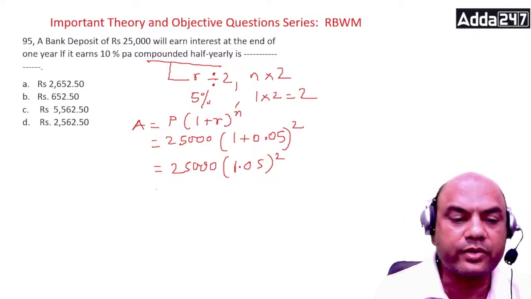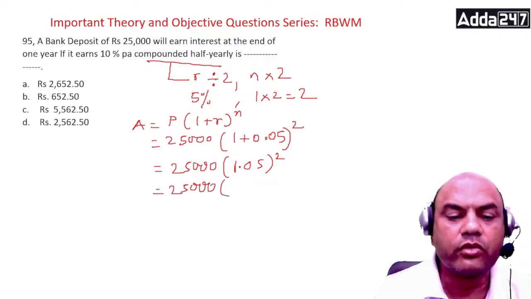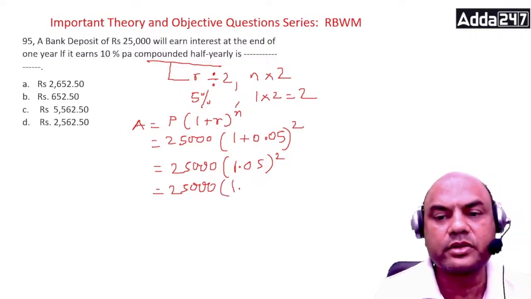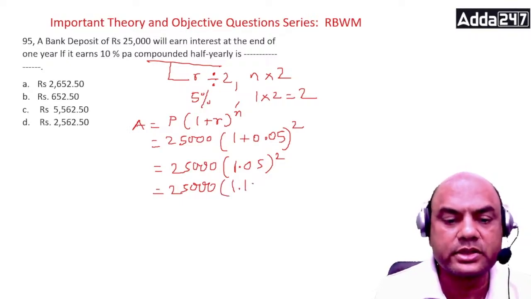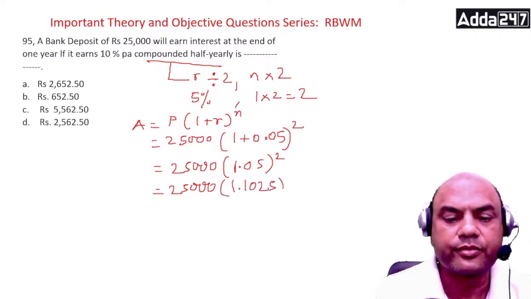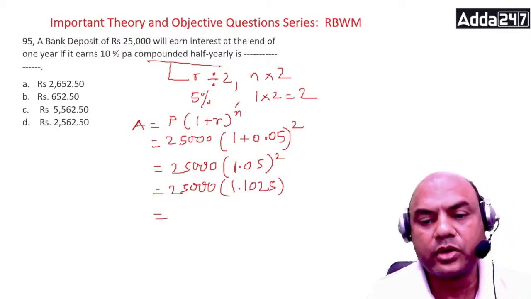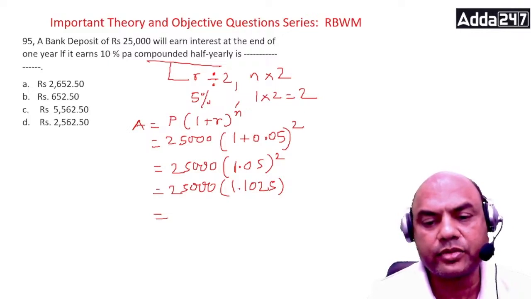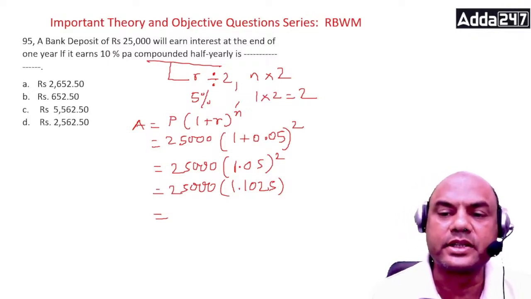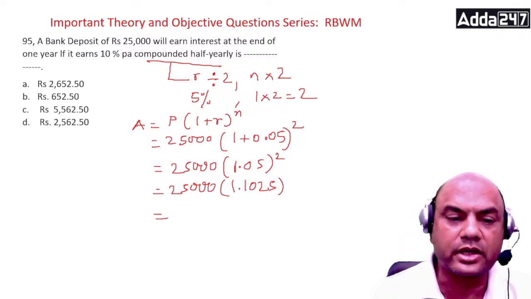So this is 25,000 into 1.1025. Multiply this. So this answer is into 25,000. 25, 1, 2, 3. So it is 27,562.5. Are you getting this? How many of you are getting this?